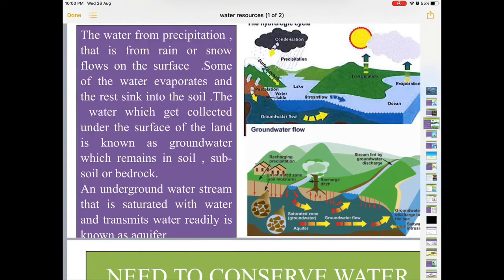That is underground water that is transmitted with the help of the pores of the rocks, and water transmits into it. The water that fills the space under the rocks is known as an aquifer.